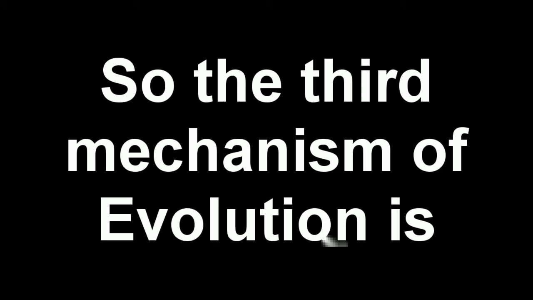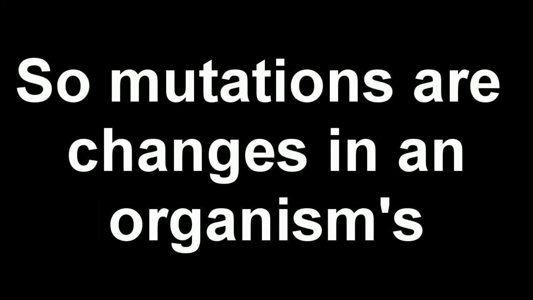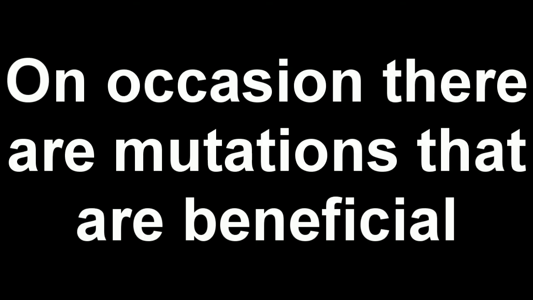So the third mechanism of evolution is mutation. Mutations are changes in an organism's DNA sequence. The majority of mutations are harmful, and the rest are mainly neutral. On occasion, there are mutations that are beneficial to an organism, and this is passed on.